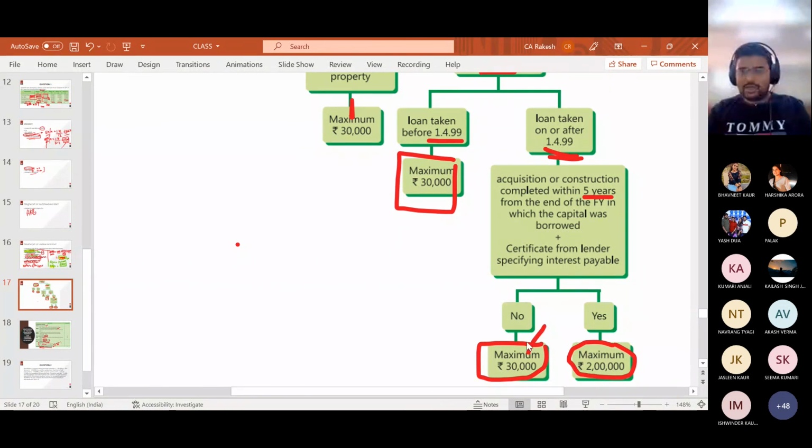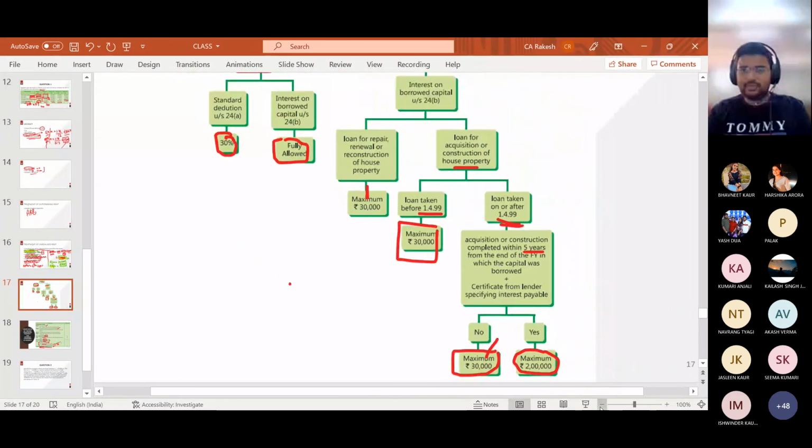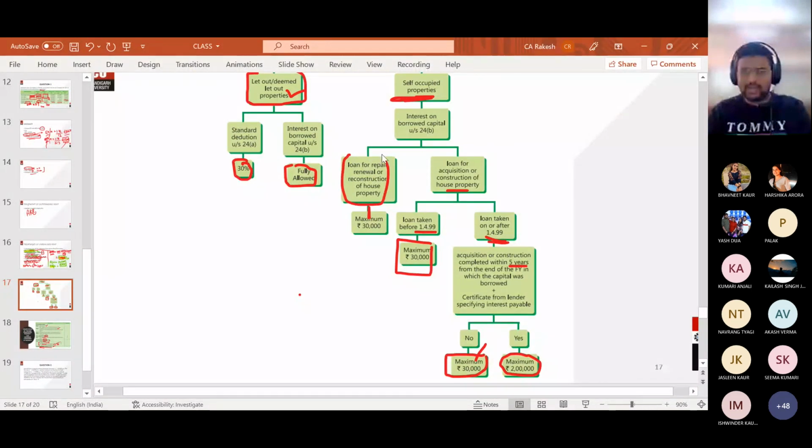If the construction is not completed within 5 years after taking the loan, then you will only have the deduction of 30,000. So this is the chart. You need to learn this particular chart. And this provision is also there: if the house is already there, and on the existing building you are doing some repair, reconstruction, renovation, or renewal, the maximum interest allowed is 30,000. I have given this in the form of a flow chart.